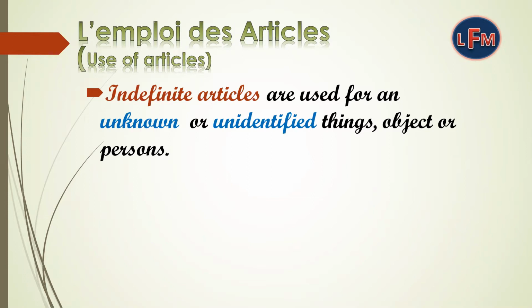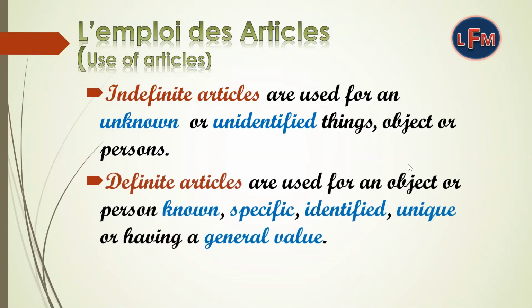Indefinite articles are used for unknown or unidentified things, objects, or persons, which means when we don't know or cannot identify the person or thing, we use the indefinite article, and this is all for the indefinite article. But definite articles are used for an object or person known, specific, identified, unique, or having a general value. It means definite articles are used when you know someone or something specific, identified, unique, and also having a general value.